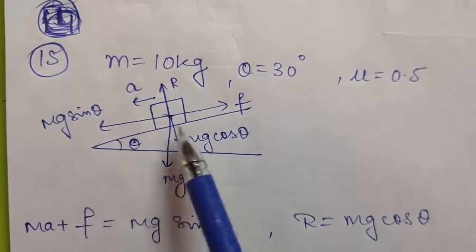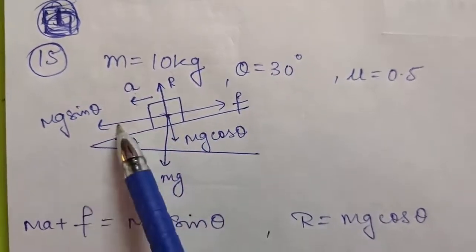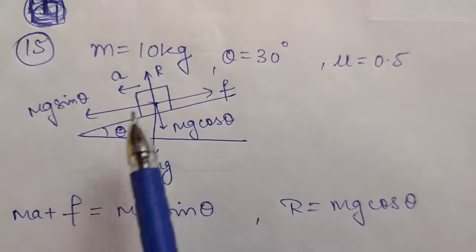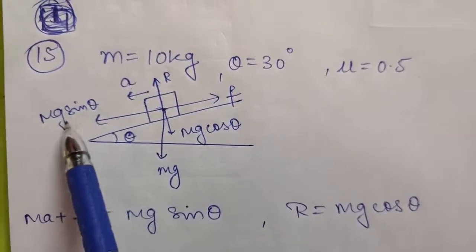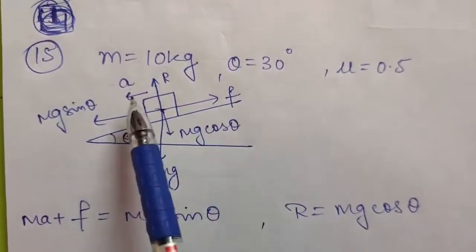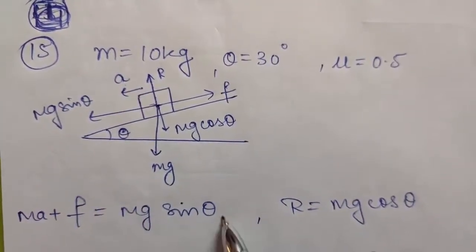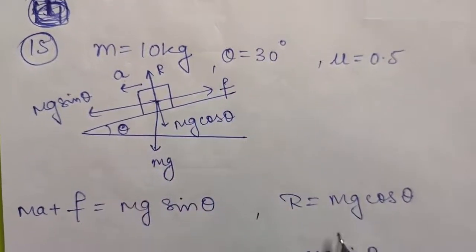See, if this is theta, this will also be theta. So this will be mg cos theta, and this will be mg sin theta. Now form the equation of motion. Because it is moving in this direction, this direction will be taken as positive. So mg sin theta minus f will be equal to ma, or you can say ma plus f will be equal to mg sin theta, first equation, and the second equation will be R equal to mg cos theta.